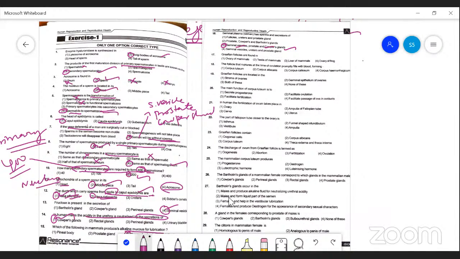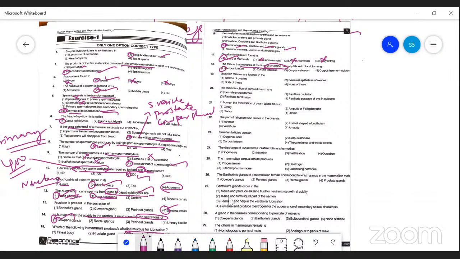Graafian follicles are found in the ovary of mammals, not in the testis, not in the liver, not in the ovary of frog. The follicle ruptures at the time of ovulation and is converted into the corpus luteum.